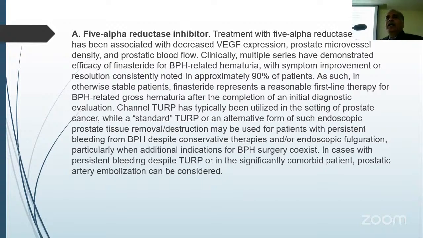Because recurrent UTI, stone formation, definitely obstructive uropathy, everything, they are absolute indications, definitely. But recurrent hematuria, if they are responding to 5-alpha reductase inhibitors, why should you do TURP in every case? If they are responding to 5-alpha reductase inhibitors, I think that may be debatable.